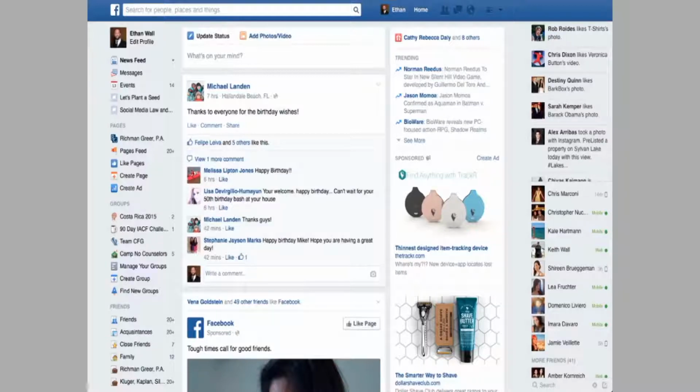A news feed is when your Facebook friends publish information about themselves, whether it's a status update, a photo, or a link to an article. And Facebook will list those for you chronologically, so you can choose to interact with them if you'd like. For example, my friend Michael just celebrated a birthday and shared that on Facebook. You'd be able to use this information to then write Michael a card and wish him a happy birthday.